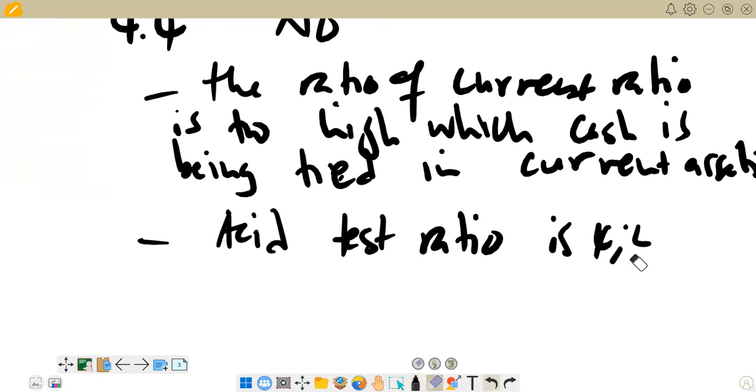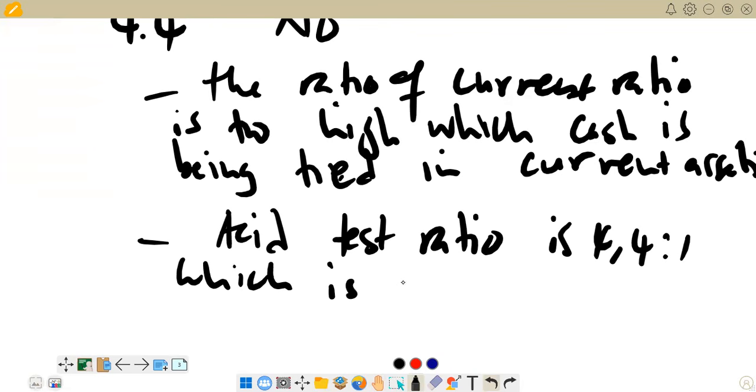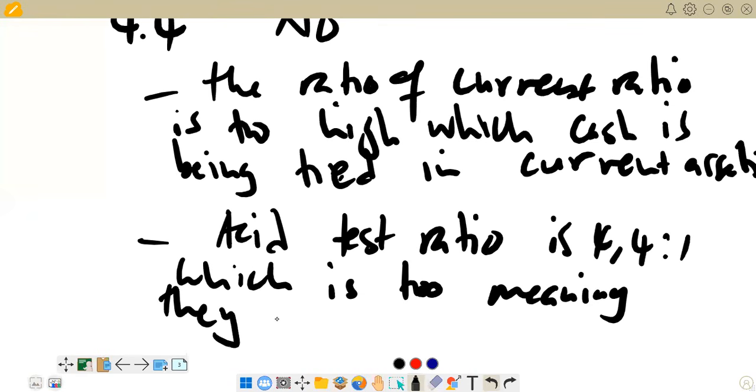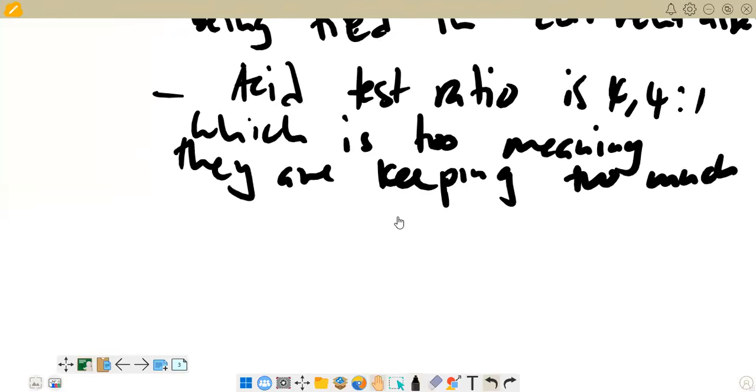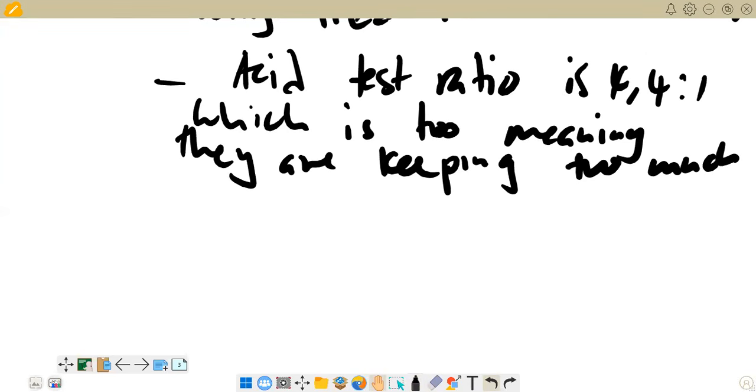So here we've got 4.4 is to 1, which is too high, meaning they're keeping too much of liquid assets, because the asset test ratio measures the liquid assets that are there in the business as a ratio to current liabilities.